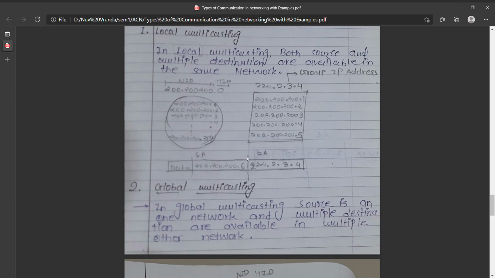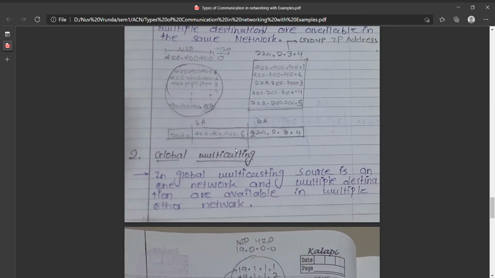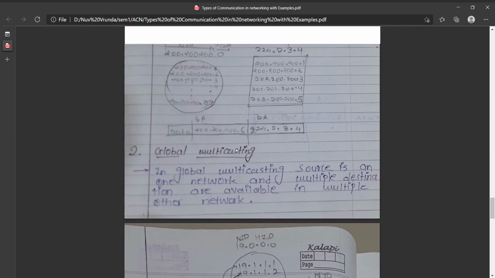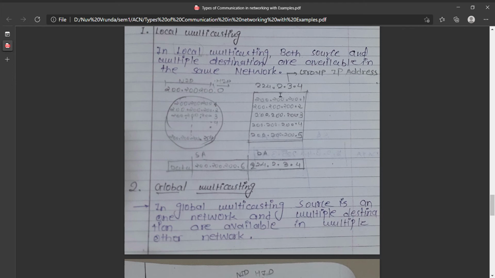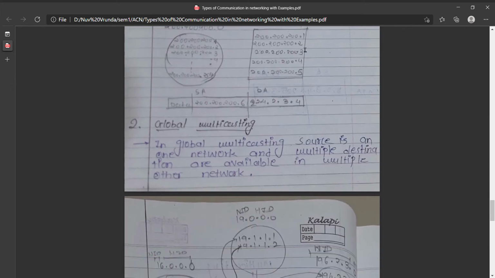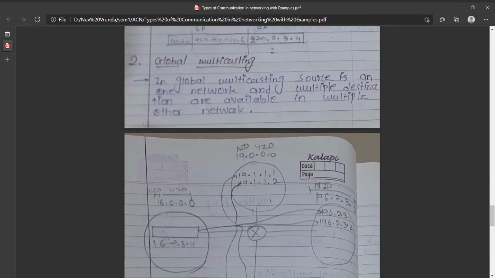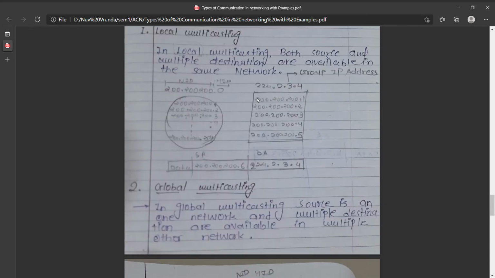Similarly, we have a group of IP addresses available as destinations, like 200.200.200.1 to 200.200.200.5. Here it is 224.2.3.124. So according to that group of available IPs, I just repeat, here we write 200, it may be 224, it may be 225.